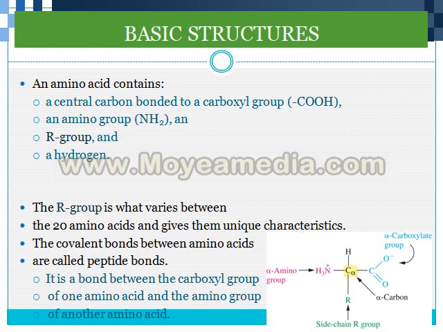The covalent bond between amino acids which forms during protein formation is known as a peptide bond. One amino acid attaches to another amino acid with the help of a bond known as a peptide bond. It is a bond between the carboxylic group of one amino acid and the amino group of another amino acid. So the peptide bond takes place between the carboxylic group and the amino group of different amino acids.